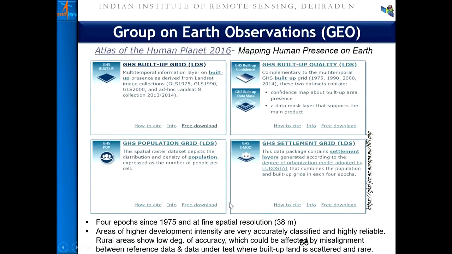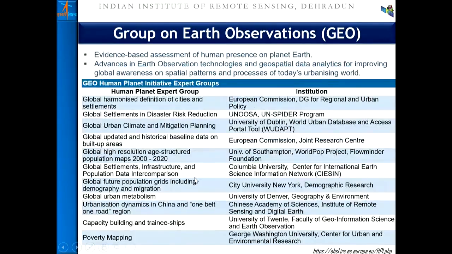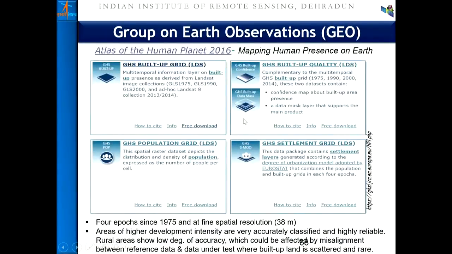If you visit these websites, these are the sources which are available. You can visit the website where the Atlas of the Human Planet is being built, which includes information on the global human settlement layer, their location, built-up density, population, and also built-up quality.